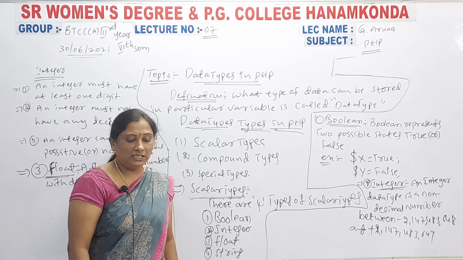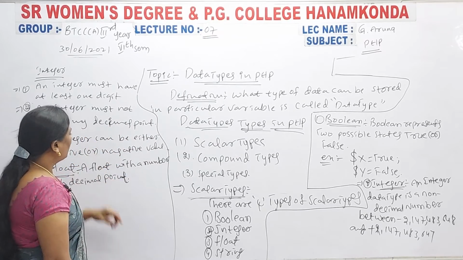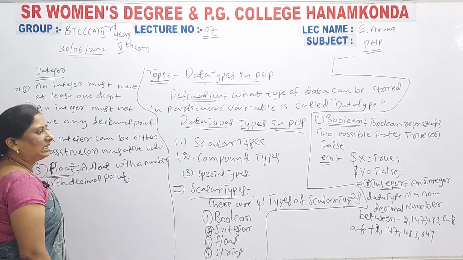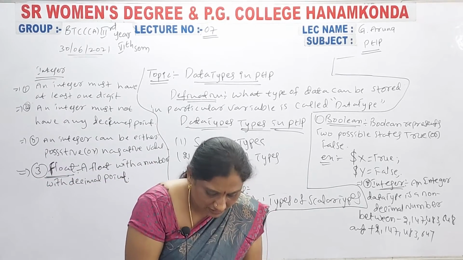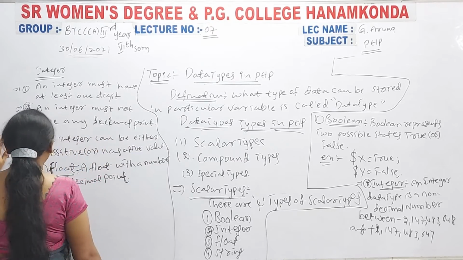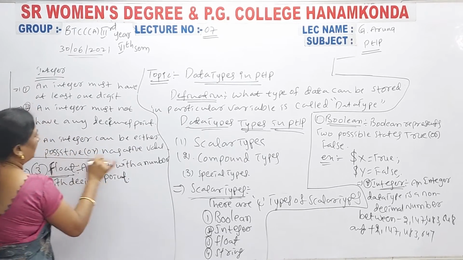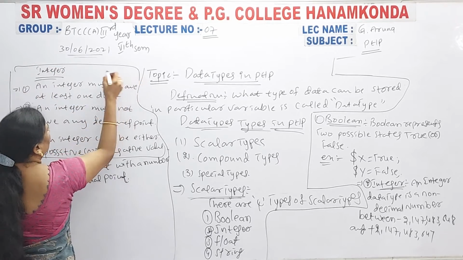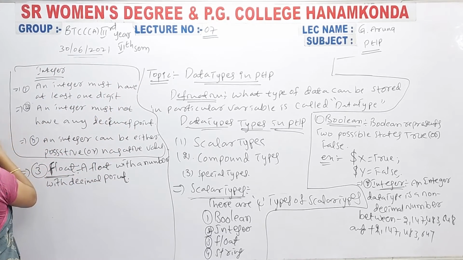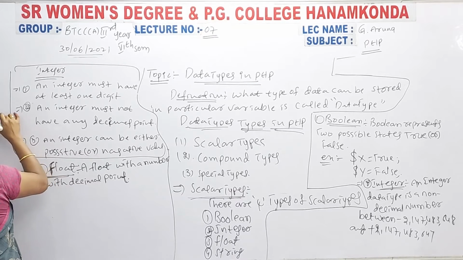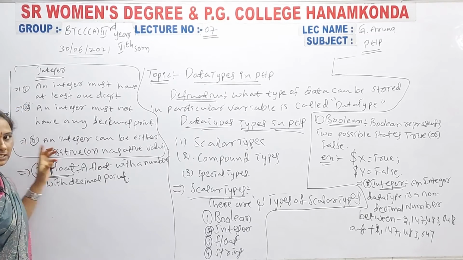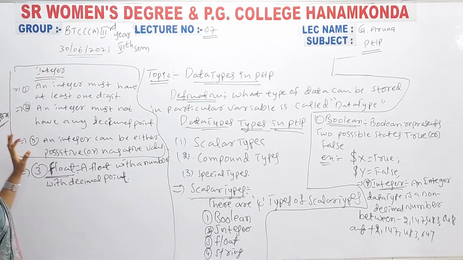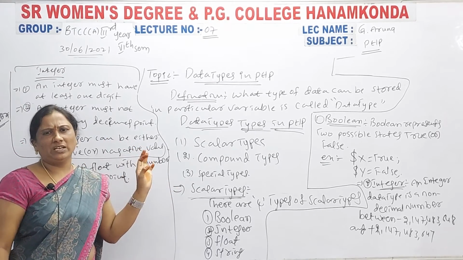How can you declare an integer data type variable? You have to declare the integer value here. Second one, integer. How can you declare an integer? Here you have to take the dollar sign with a variable name. You declare any integer value, for example 367. For the variable name you can assign any integer value.